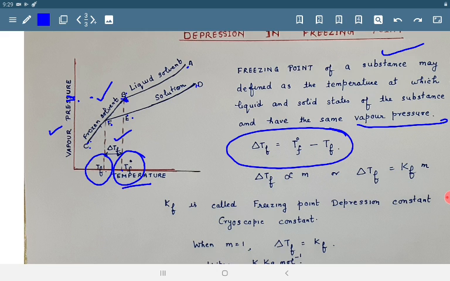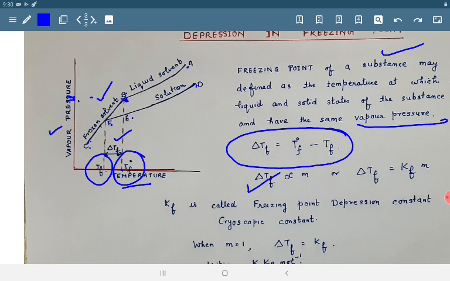So here also you can see delta TF is equal to T naught F minus TF. What is T naught F? Freezing point of pure solvent. And TF is the freezing point of solution containing a non-volatile solute. So as the vapor pressure is lowered, freezing point also gets depressed. And lowering of vapor pressure is directly proportional to the number of particles, that is the concentration of the solute particles. So delta TF is also directly proportional to molality.